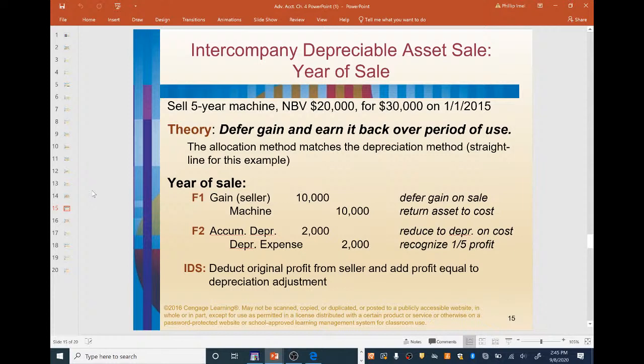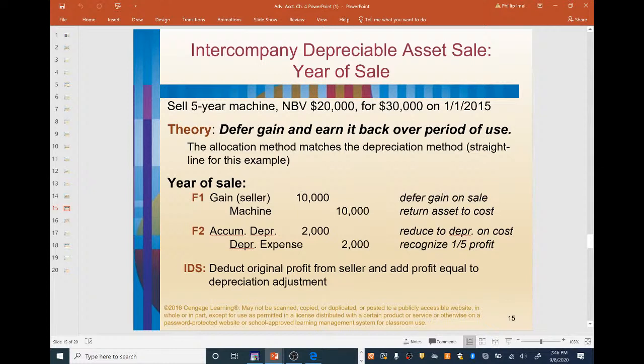Now let's talk about an intercompany depreciable asset sale. This is going to be the year of the sale. We're going to assume that we sell a 5-year machine with a net book value of $20,000, and we're going to sell it for $30,000 on January 1st, 2015. The theory on an intercompany depreciable asset sale is to defer the gain and then earn it back over a period of use. The allocation method matches the depreciation method, straight line for this example. What we mean by defer the gain and earn it back over a period of use is we're going to recognize the gain the same way we would recognize depreciation on an asset.